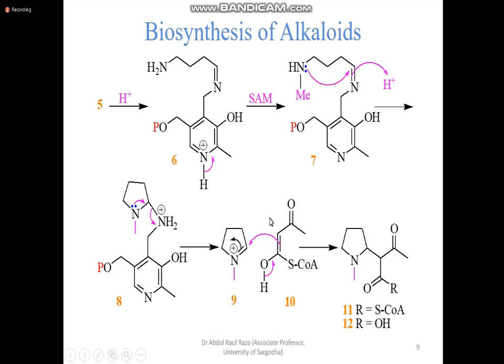So one of the nucleophiles, let's say, is called acetoacetyl coenzyme A. This is acetoacetyl coenzyme A. Coenzyme A is also an enzyme factor which has an SH group present in it. That's why this SH is presented here. In fact, this is called the acetyl group. This is acetyl.